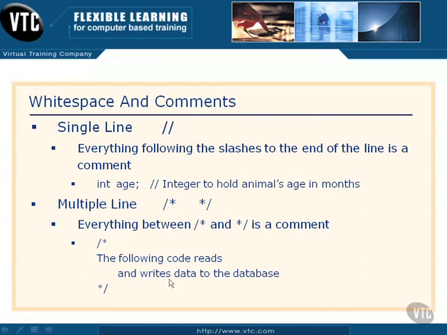You'll notice here in our code we would put a forward slash, an asterisk, go to the next line, and just type a little message to ourselves. The following code reads and writes to the database. We went to the next line and we closed it out. So all of this information from here all the way down to here, all of this is a comment. So obviously you can leave some pretty copious notes to yourself inside your code.